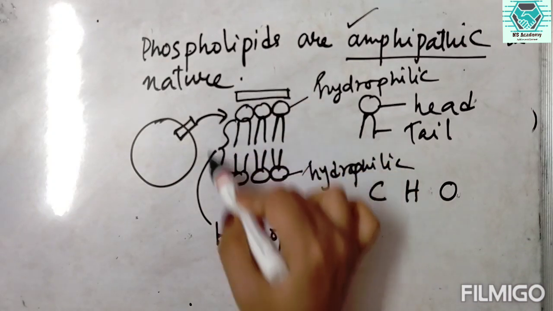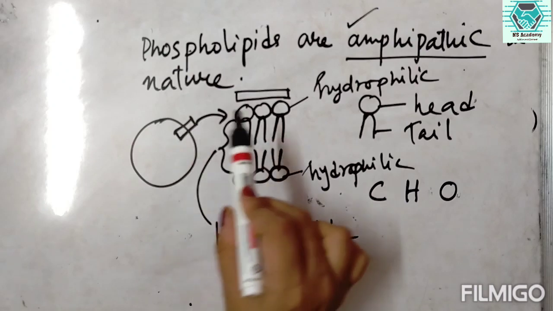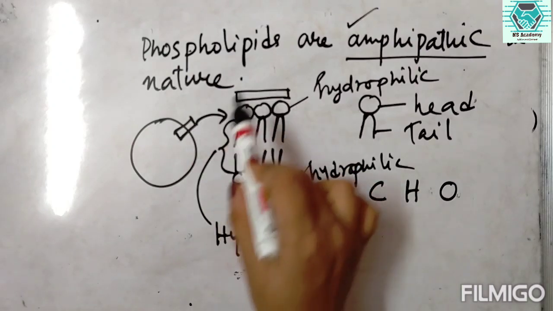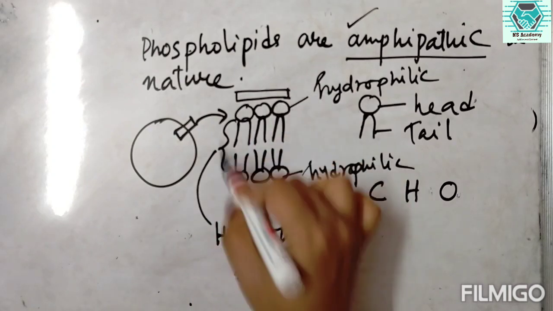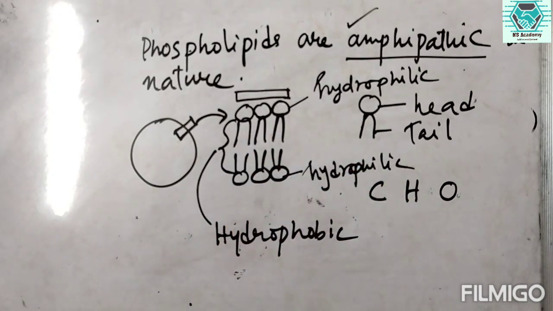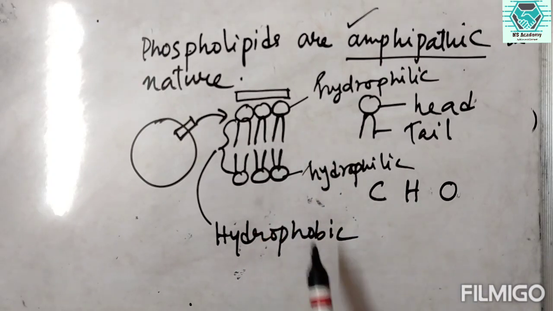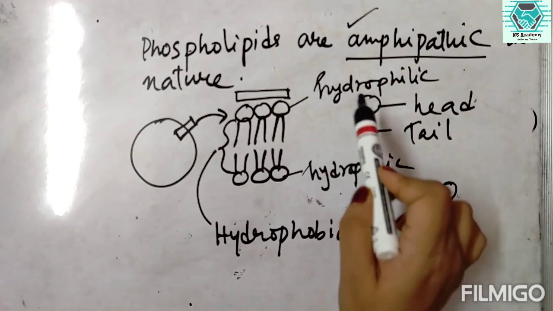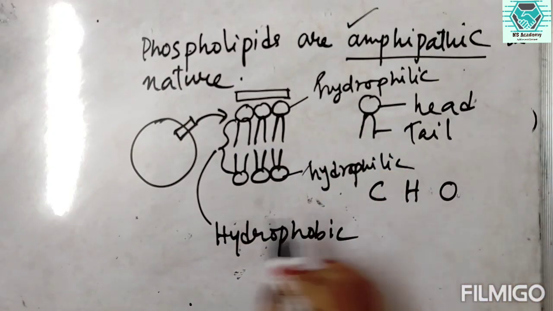So this portion is a small part of the membrane. If we enlarge it, we can find out the lipid bilayer, and this one is the lipid bilayer. The core of the bilayer is formed by hydrophobic tails, whereas the head portions are attached with the cytoplasm.